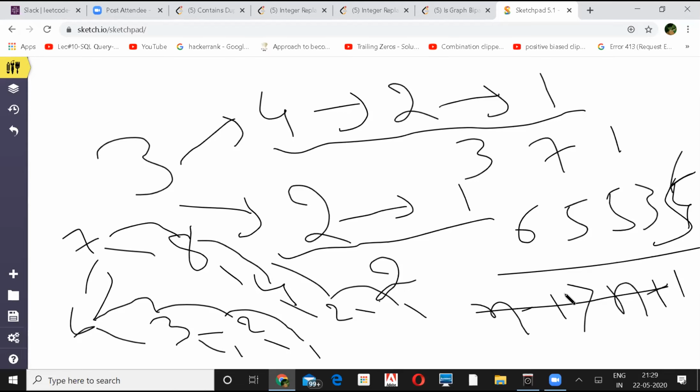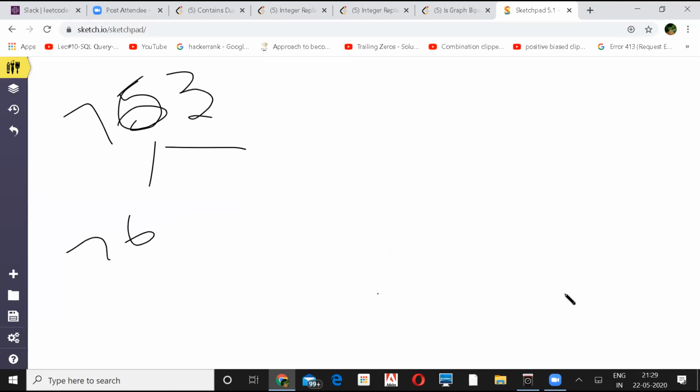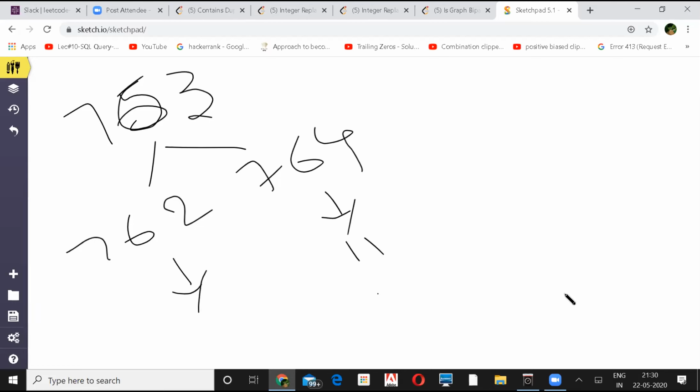If you try, for example, 753, in that case, if you go via 762, it is 12. If you go via 764, it's 11.